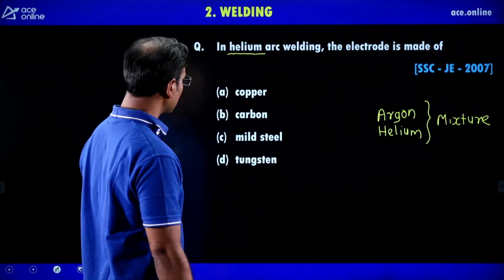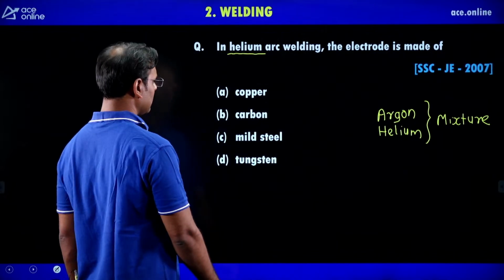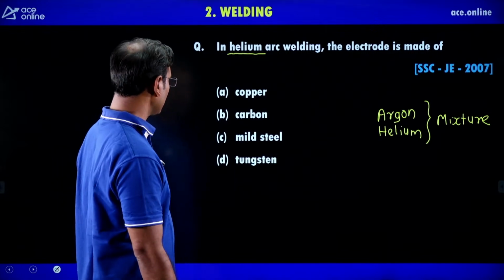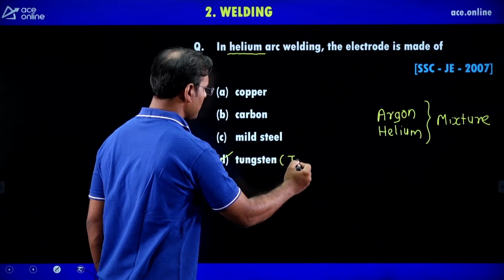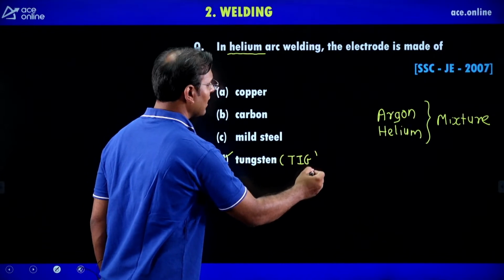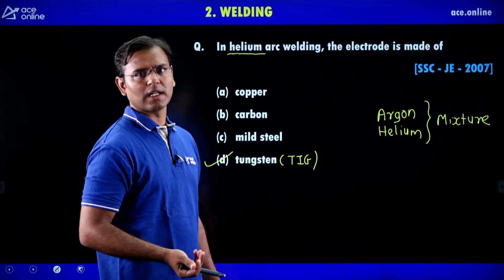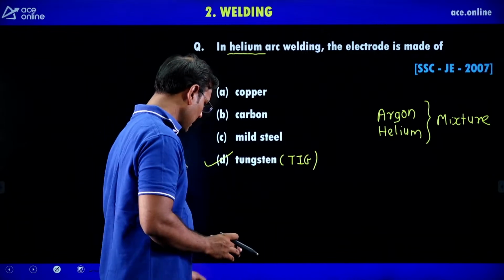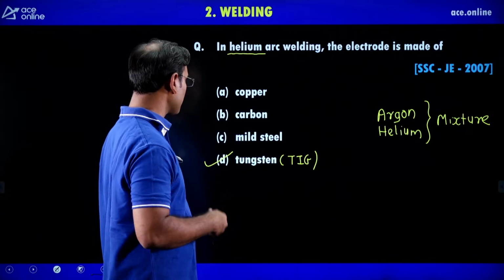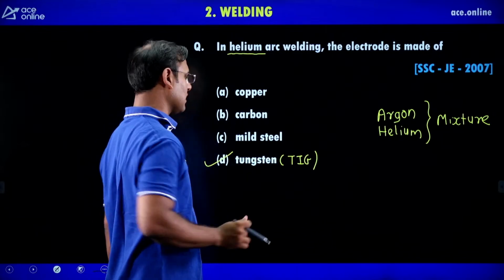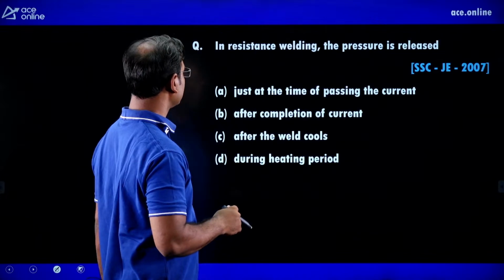Then in helium arc welding, the electrode is made of tungsten. We are using here the TIG method, tungsten inert gas welding, with the mixture of argon and helium, and in tungsten inert gas welding we are using tungsten as the electrode. Here copper, carbon, mild steel is not the correct answer, the correct answer is tungsten.